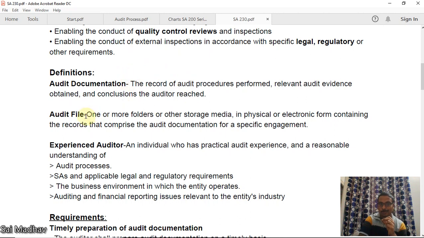Now, what is audit file? One or more folders or other storage media, in physical or electronic form, containing the records that comprise the audit documentation for a specific engagement. This is known as audit file. It is nothing but a collection. Now, an important MCQ: can an audit file be in electronic media or not? The answer is yes, it can be physical or electronic also.